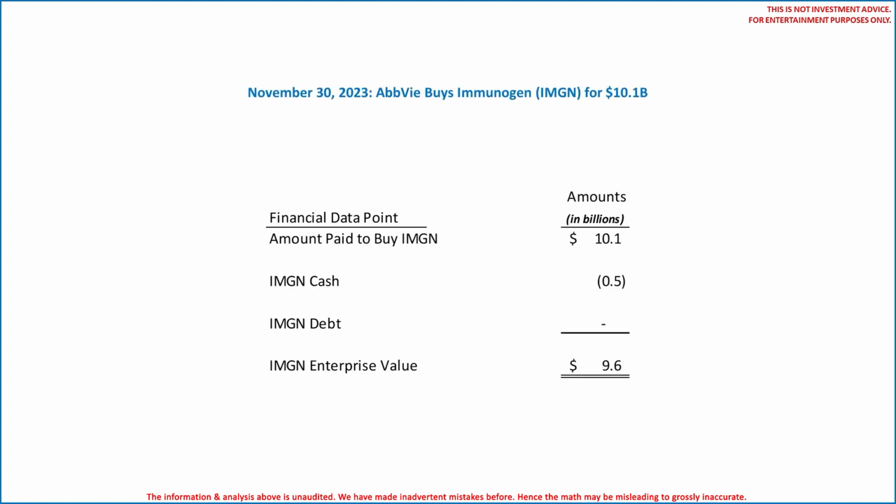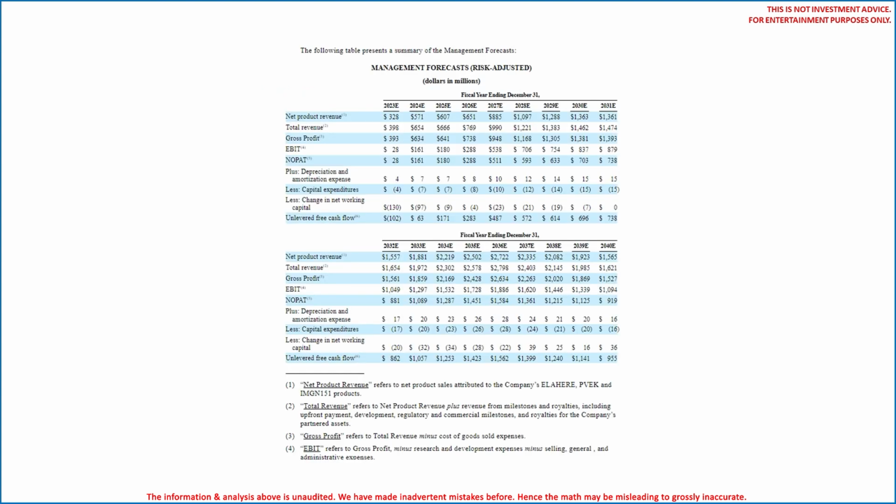Let's get right into it and start with AbbVie's $10.1 billion acquisition of Immunogen announced November 30, 2023. Immunogen had about $500 million in the bank at the time with zero debt, so the transaction's enterprise value was approximately $9.6 billion. Per Immunogen's subsequent 14A filing dated January 2, 2024, we see Immunogen's management provided AbbVie the 17-year financial forecast through the year 2040.